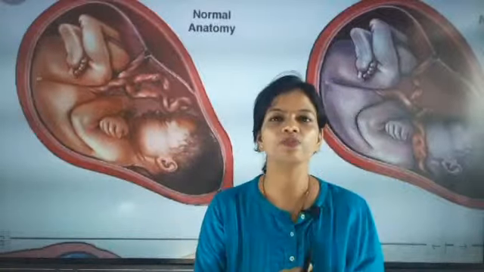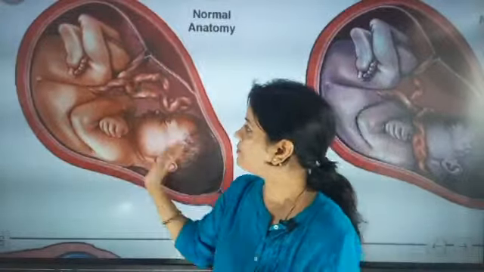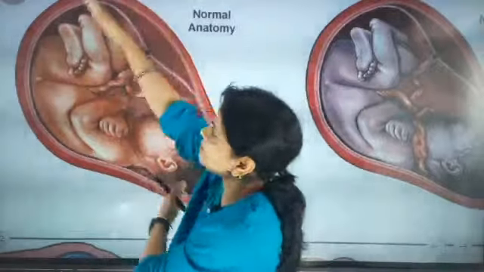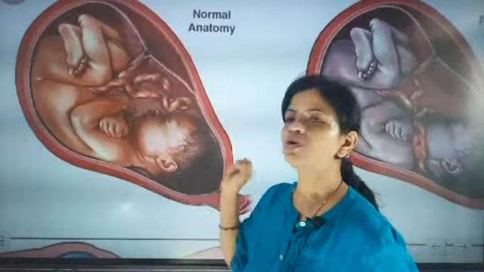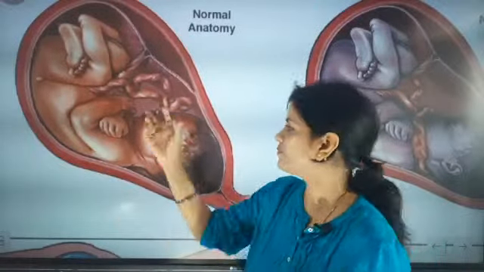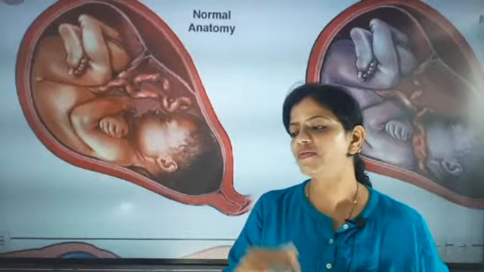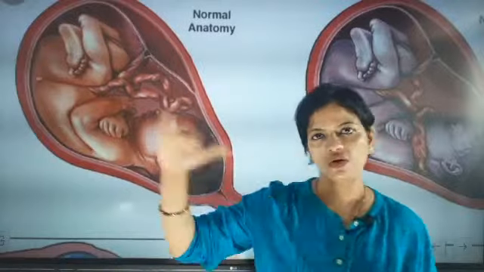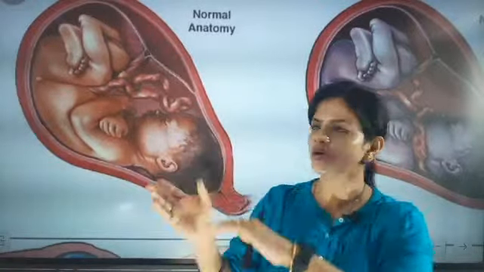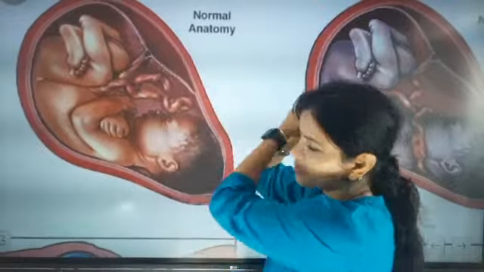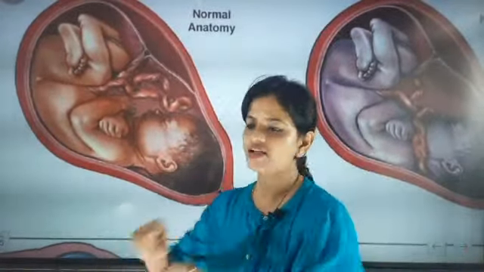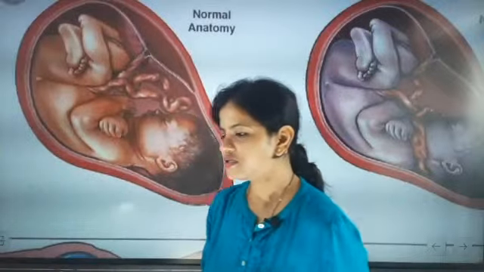But the most important problem is if the baby head is up, or the baby head is in any other position, and the amniotic fluid in which the baby is there keeps on decreasing, then the doctor will do only one thing. The doctor will do a cut and take out the baby from there, clean the uterus, and then it is attached and stitched. It's a normal cesarean process.